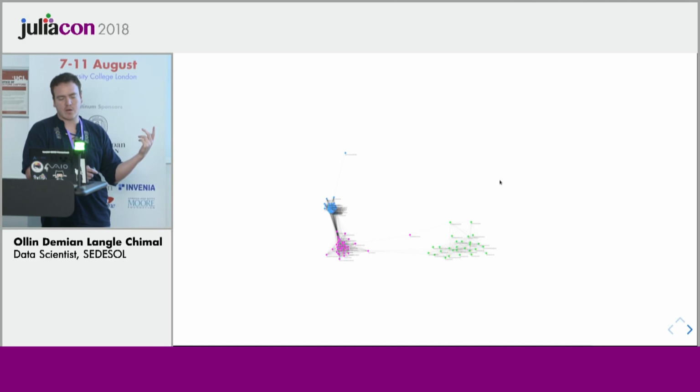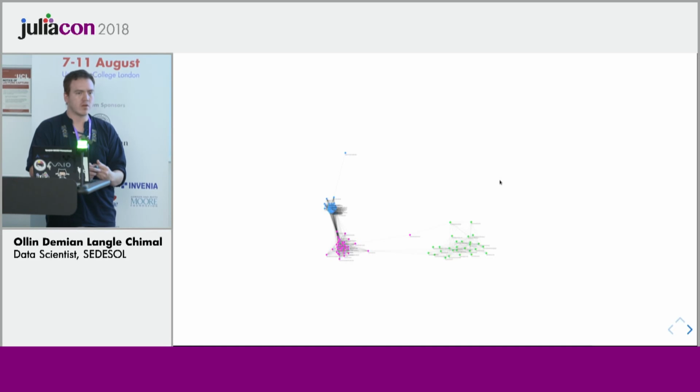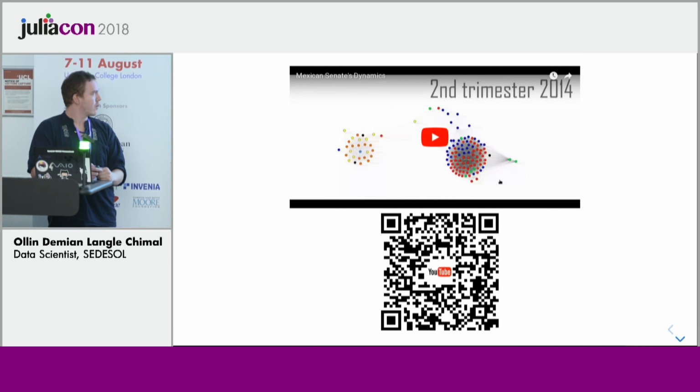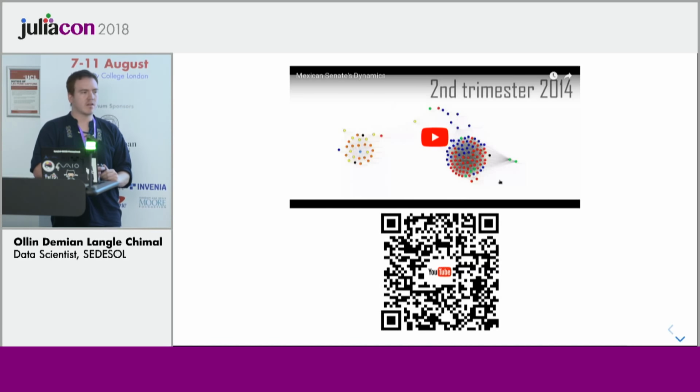So this is how the algorithm performed. I'm sorry, it's a little bit small, but you can see that, with only the eye, you could see that there were only three groups, and that's what we found here. But we can make a dynamic analysis, and maybe you can see that later. It's a little bit long. It's a dynamical movie of these networks.